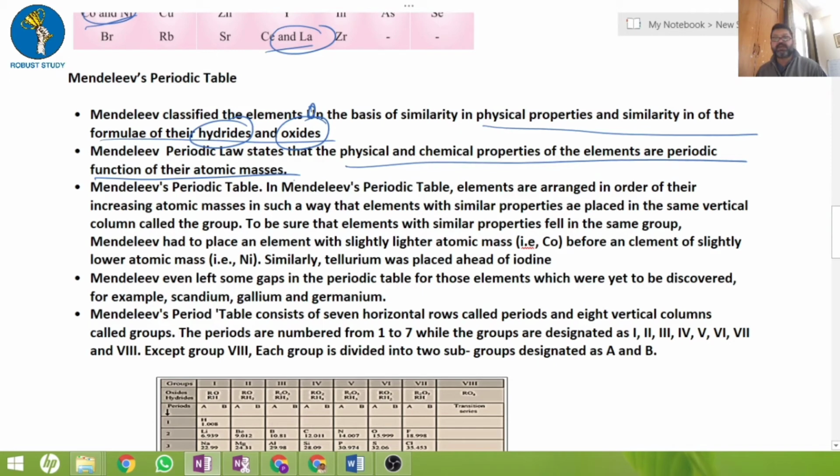He formulated on the basis of hydrides and oxides, found the chemical properties, and already knew the physical properties. Mendeleev arranged elements in order of their increasing atomic mass.